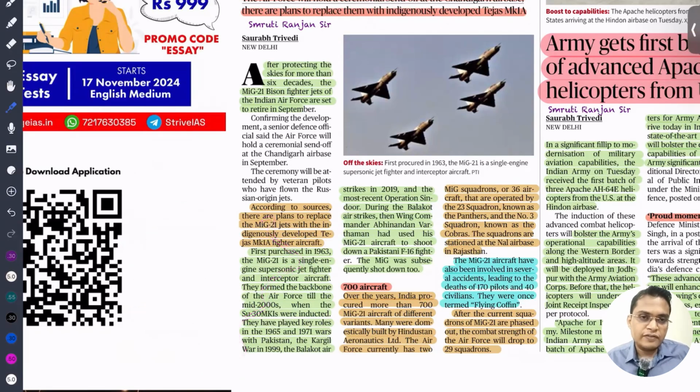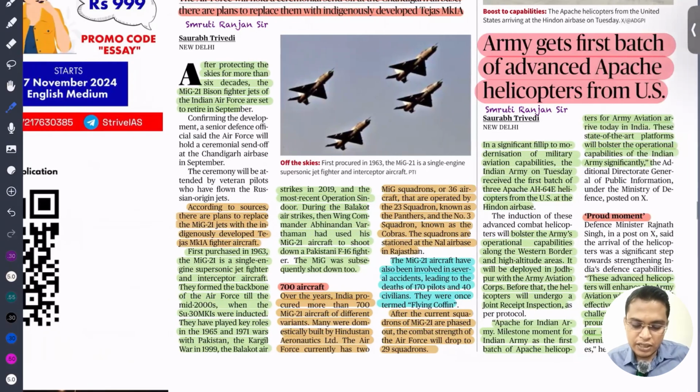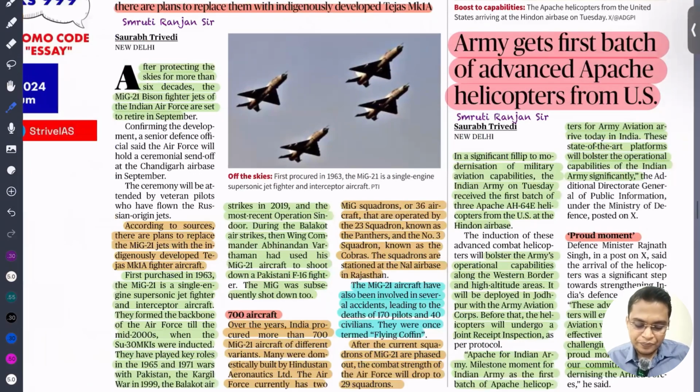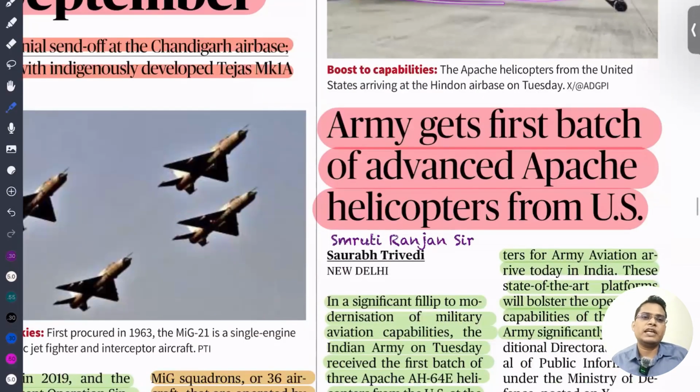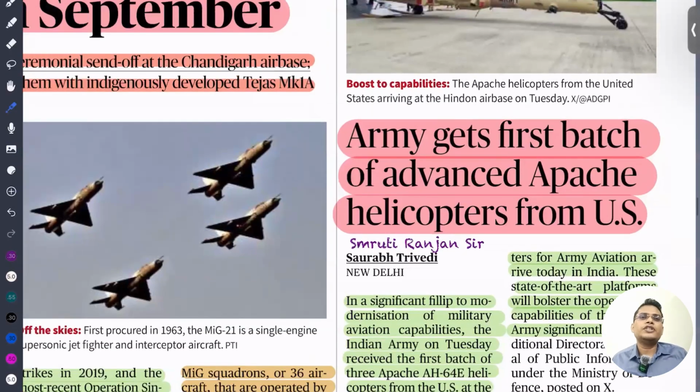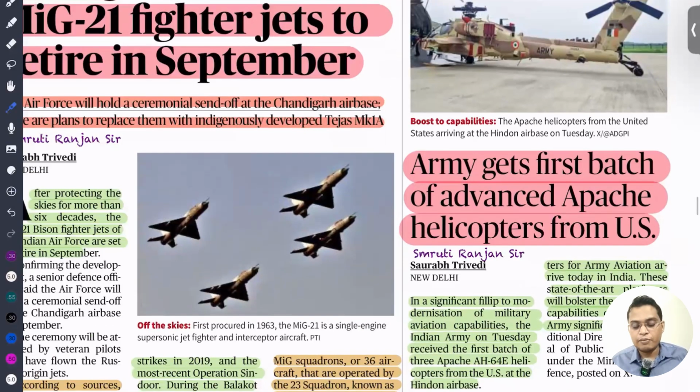So even Operation Balakot, all our operations are carried out. This is helping a lot. So next is the Apache helicopter. They can ask about the Apache helicopter recently seen in the news. India bought this helicopter from which country?